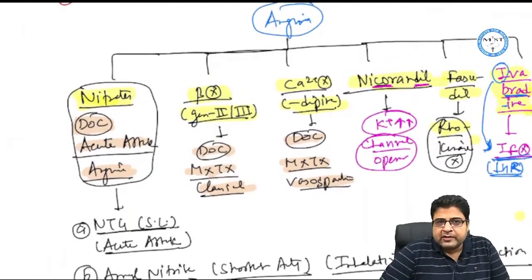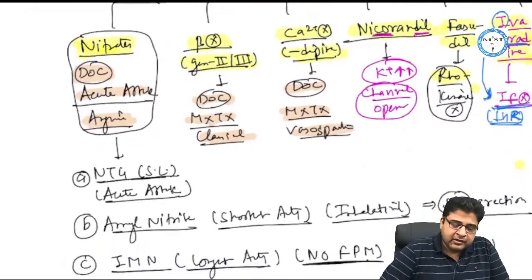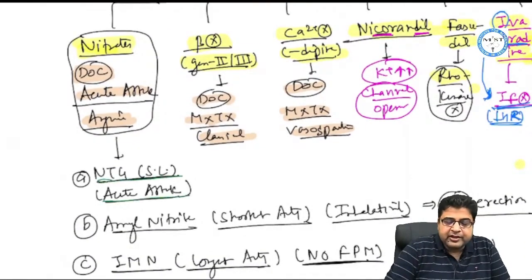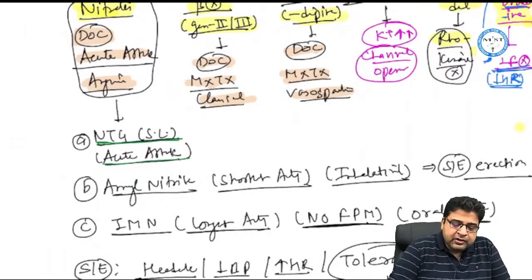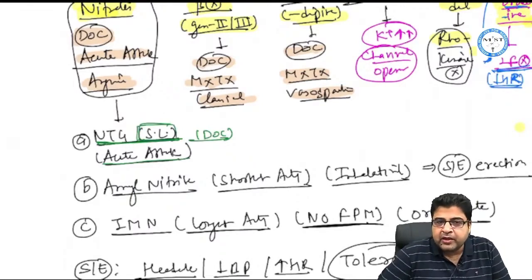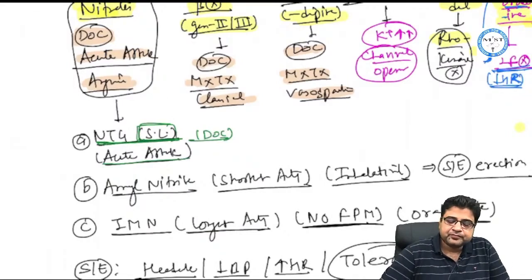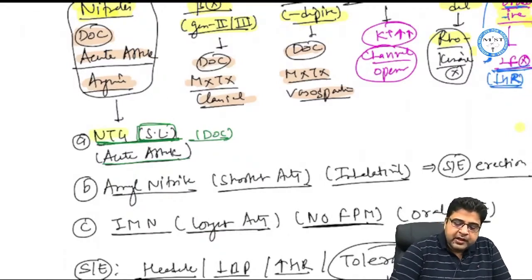Now, out of all these drugs, nitrates we discussed in detail during our lecture. For the treatment of an acute attack of angina, nitroglycerin is the drug of choice, and we use this medicine by the sublingual route. The sublingual route is a better route, even better than the IV route. One more drug was amyl nitrite.